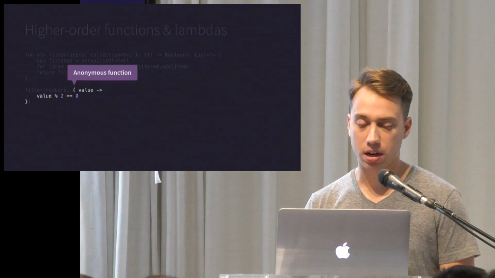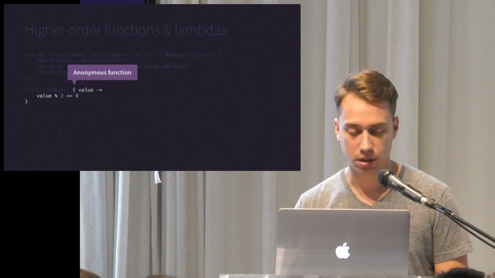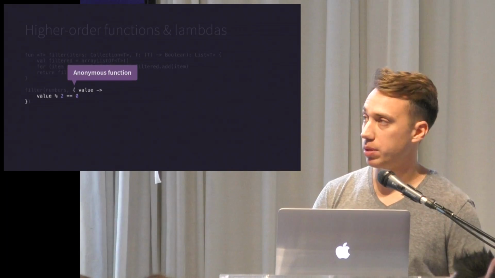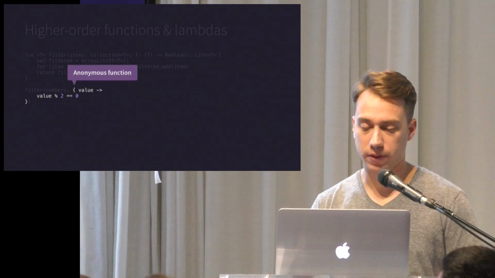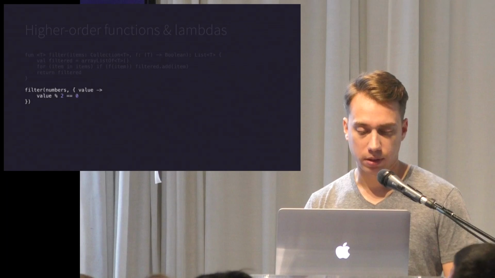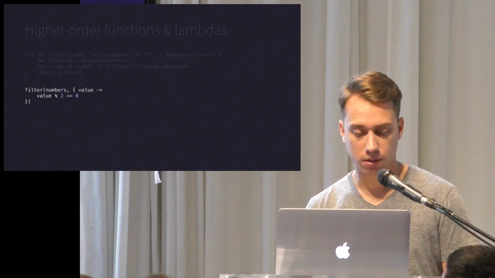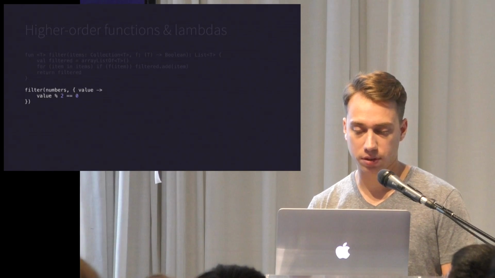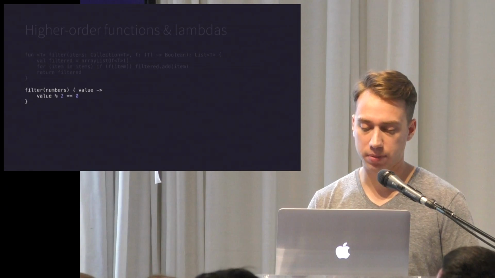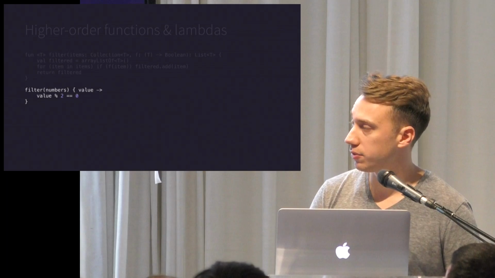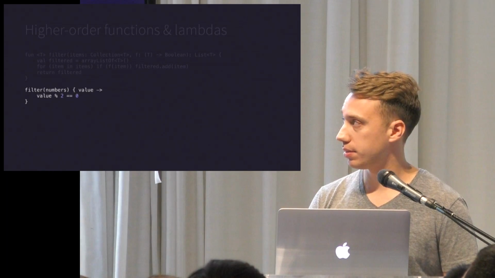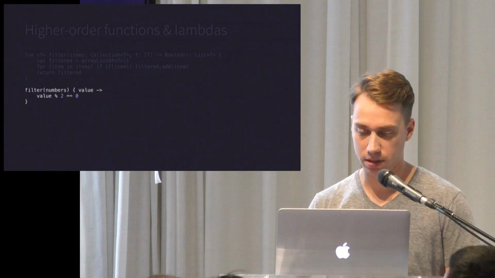And we pass in an anonymous function, which is a lambda, that matches the function type that we defined in our filter function. So here's our complete function call. We filter, passing in a list and a function. And in Kotlin, if the last argument is a function type, we can declare it outside of the argument list, which makes for some nice clean syntax, which you'll see in a minute.